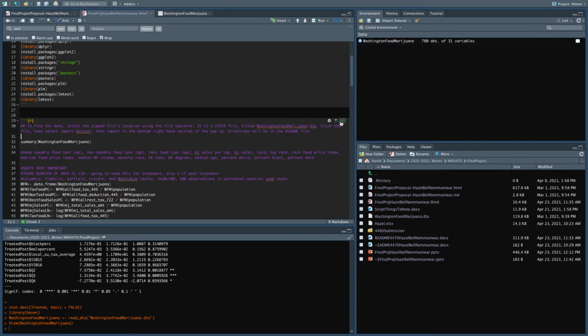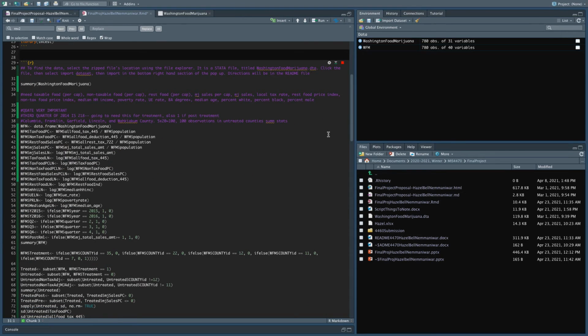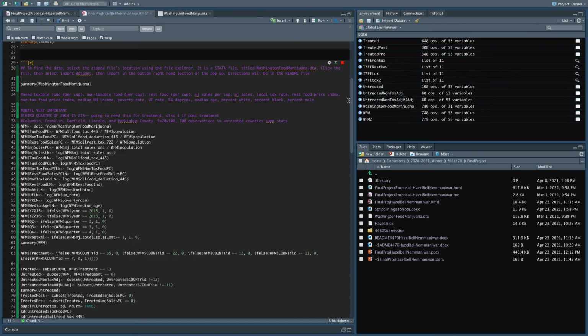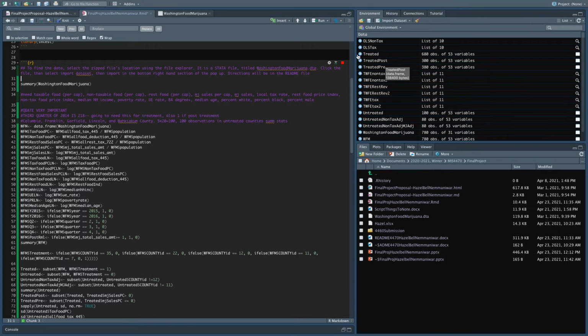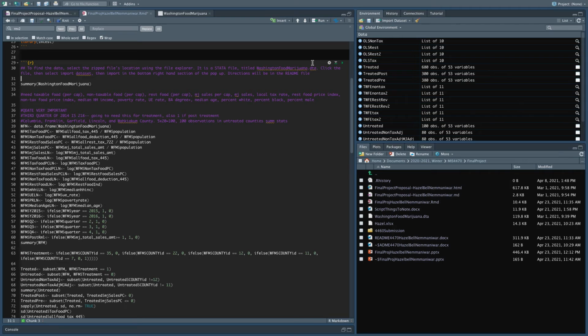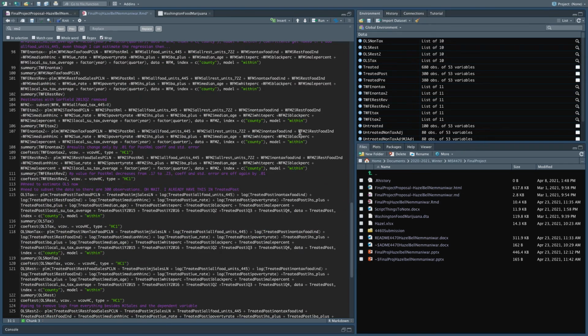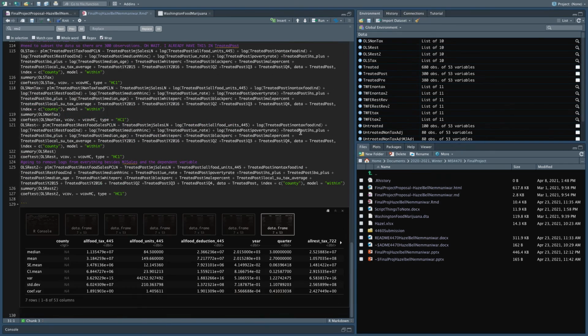And here I'm just going to run the entire block. As you'll see, the variables increase, and then we start subsetting data and all these other treatment variables. The treatment pre, that's from treatment less than 0, and treatment post is treatment greater than 0. Treated group is what is used for some of the regressions. I think it's, or no, it's not used for the OLS regression. It's treated post that's used for the OLS regression.